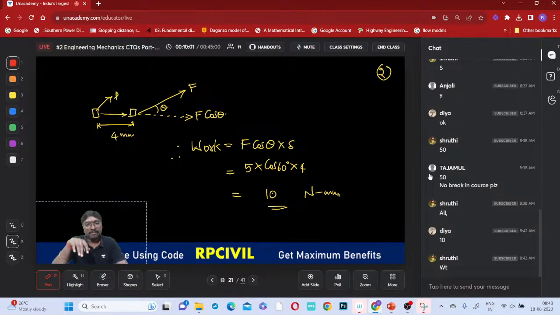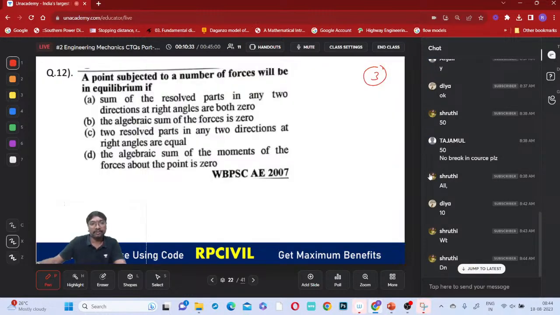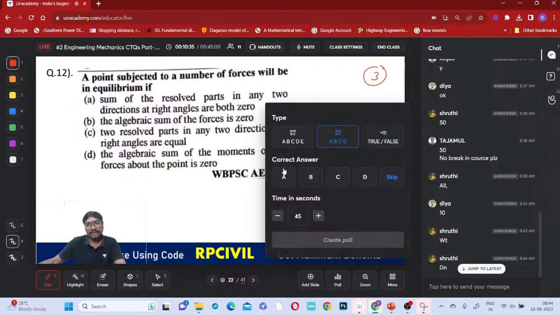Clear? Is this clear, everyone? Work is equal to force applied into the displacement caused by it. That is your work done. Because it is creating displacement in a direction 60 degrees to the force, we have to consider the force component in that direction only. We cannot go with the total force. Why have we used the component of force only? Is it clear, everyone? Now, select your answer for this one.